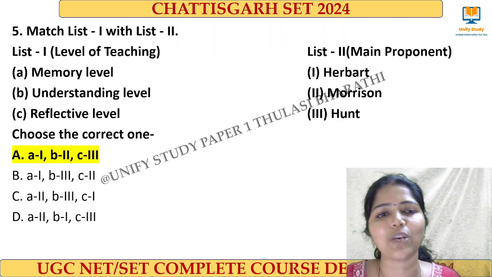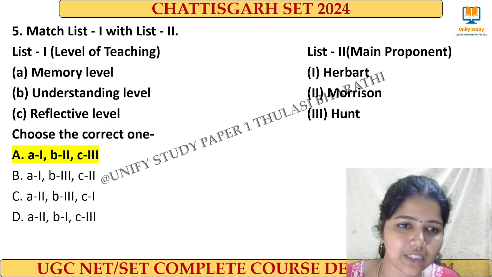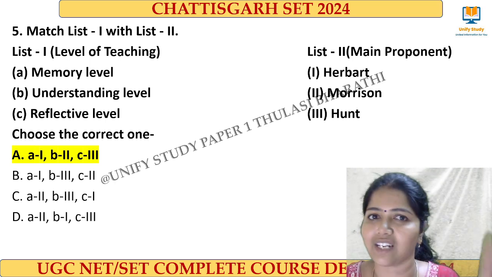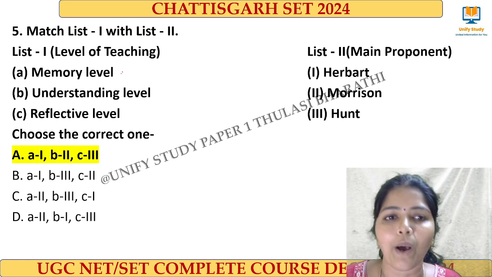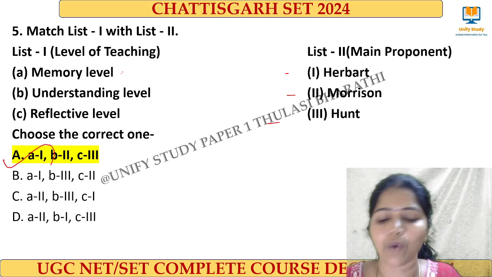And next, very easy question asked from the levels of teaching and their proponents. I think many of you have got this answer right because many of the times we have done it in our practice session. Memory level is Hubbard, understanding level Morrison, reflective level Hunt. So A1, B2 and C3.